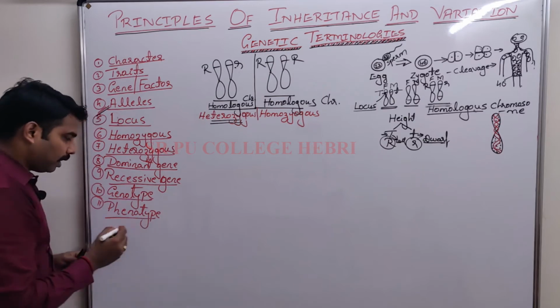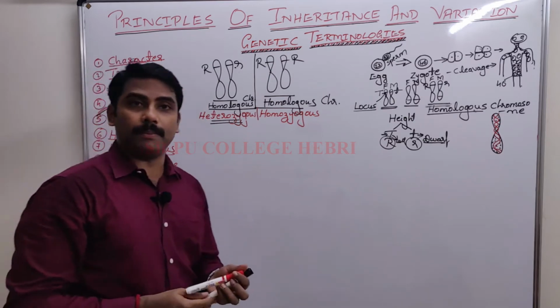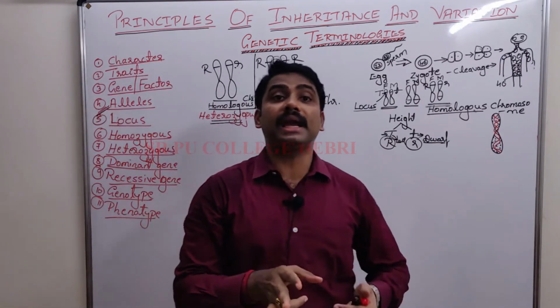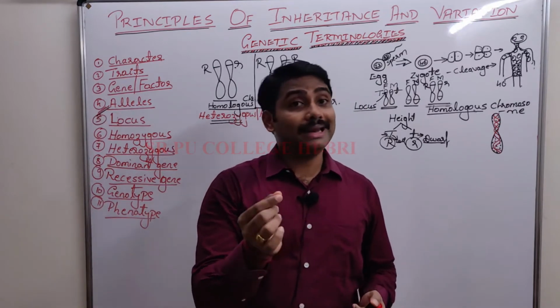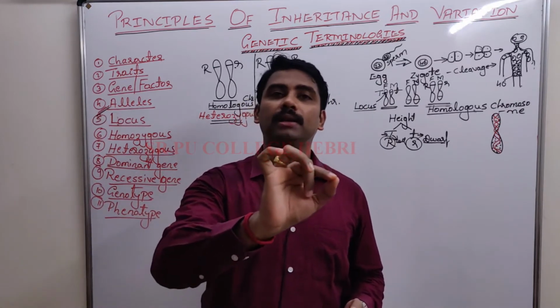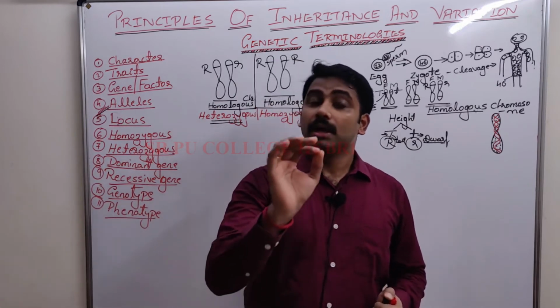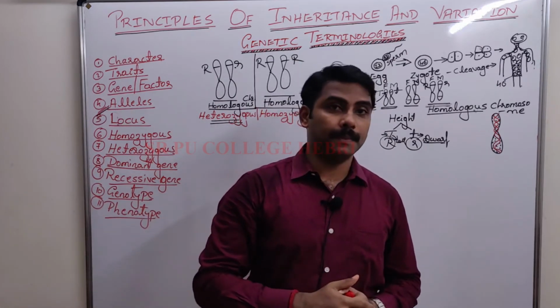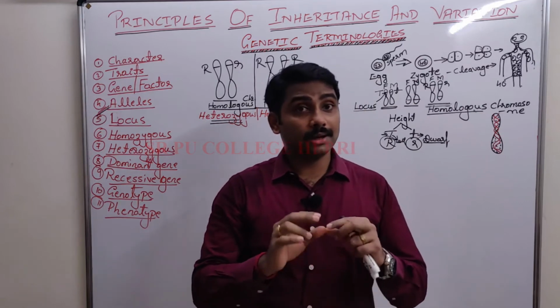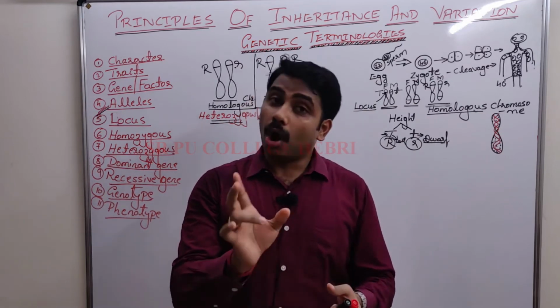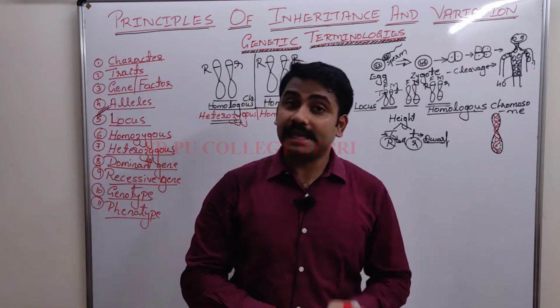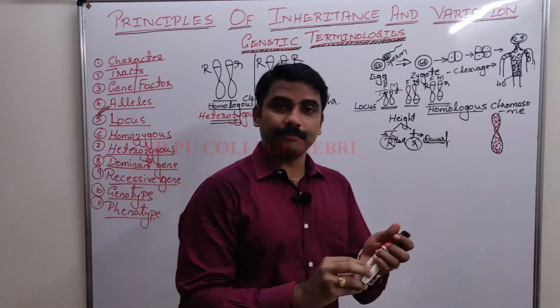What is genotype? The genetic makeup or genetic constituent of an organism is called genotype. I repeat, the genetic makeup or genetic constituent of an organism is called genotype.